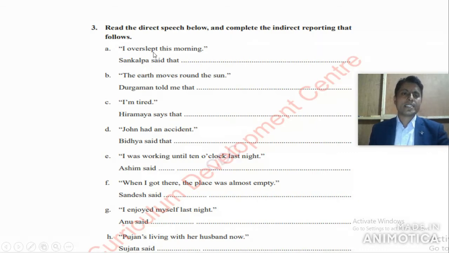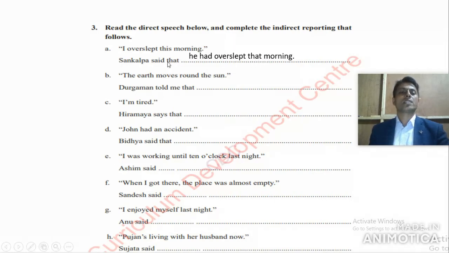Overslept is simple past, so here it must be past perfect. "This morning" changes into "that morning". These are the changes that you have to make while changing from direct speech to indirect speech. Got it? Now let's have a look at the answer on the screen. Sankalpa said that he had overslept that morning.